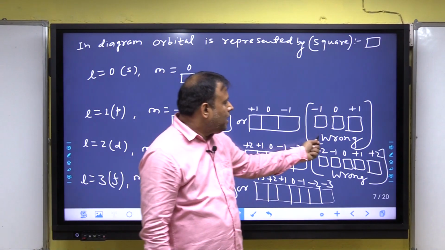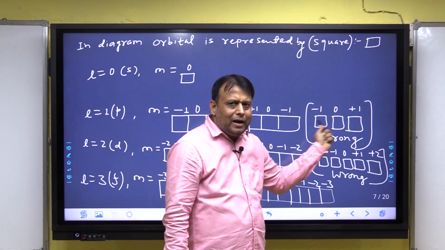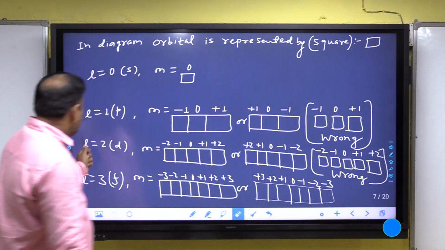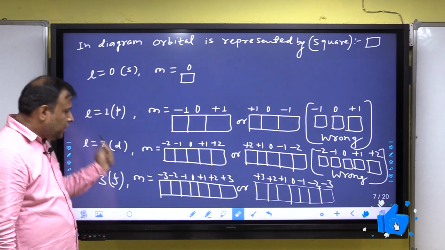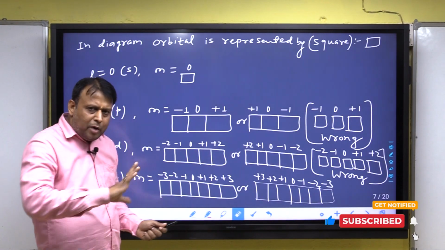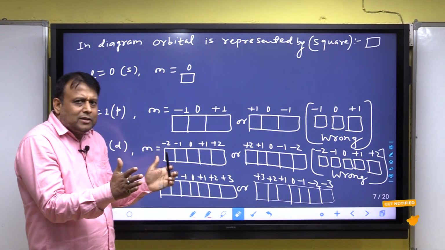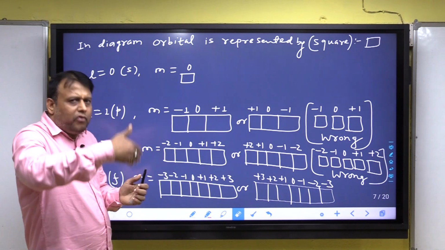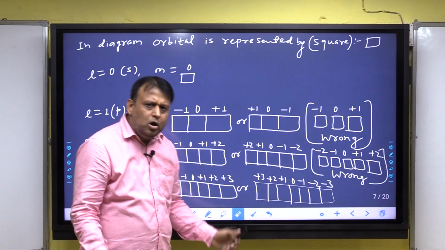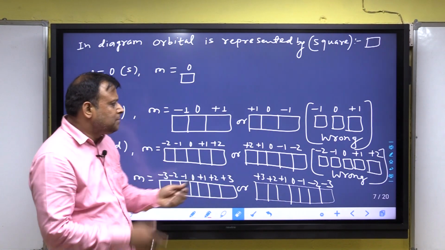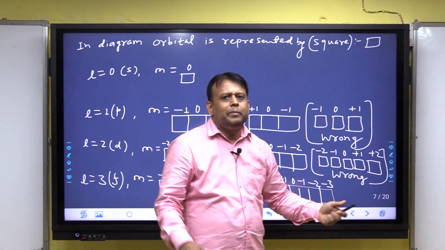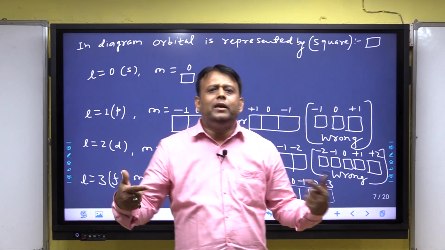then it is wrong. If you write them separately, what will happen? It will be wrong. Listen, L is equal to 2, d, M is equal to minus 2, minus 1, 0, plus 1, plus 2. There are 5 orbitals, all 5 orbitals connected with each other in a folding term. It may be written as plus 2, plus 1, 0, minus 1, minus 2, all 5 connected with each other. Never write them separately, because separate means all have different energy.